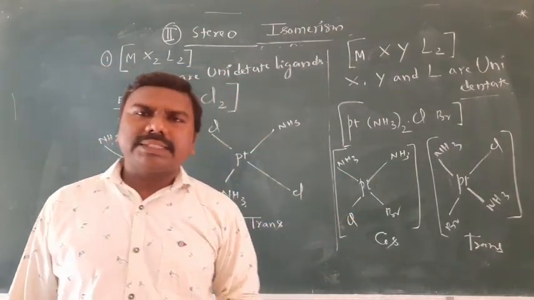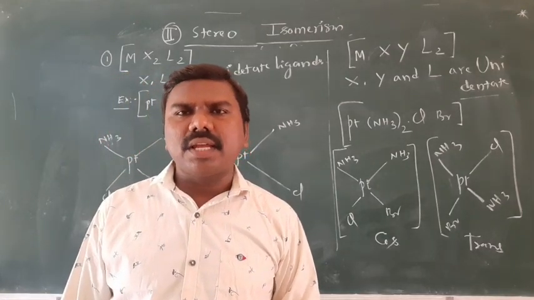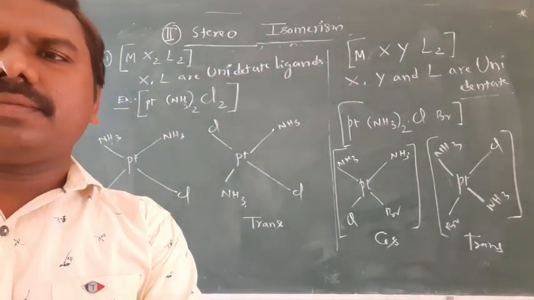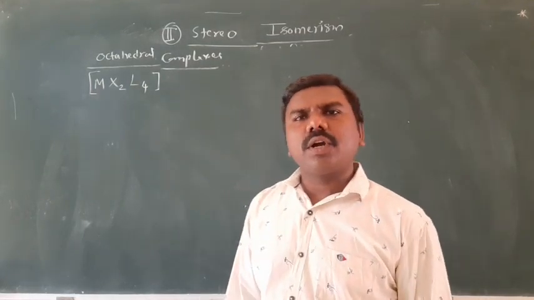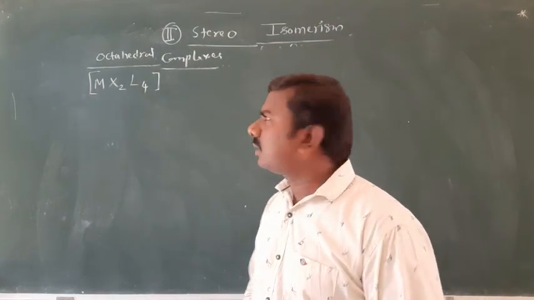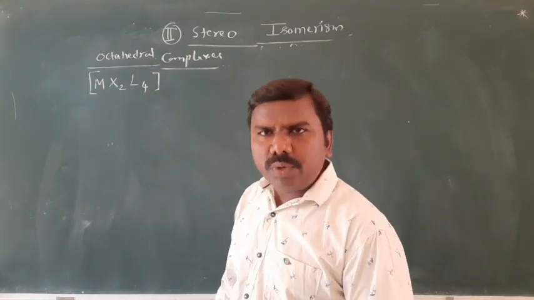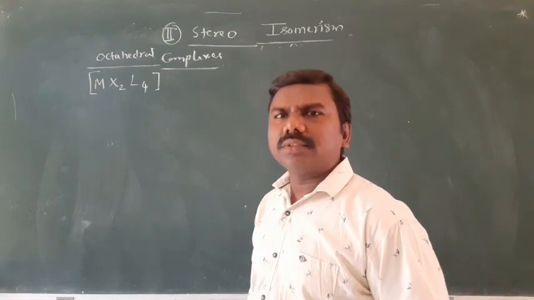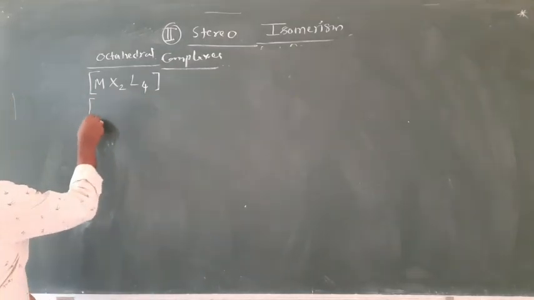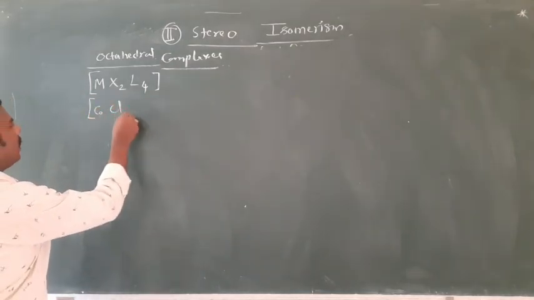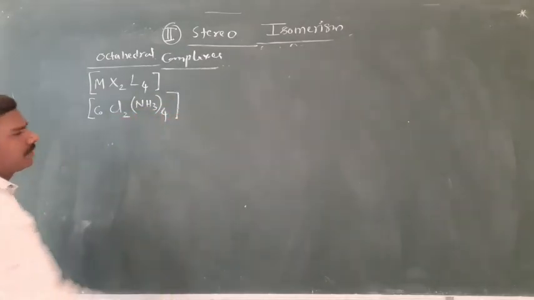In octahedral complexes also we can observe geometrical isomerism cis and trans. Okay students, in octahedral complexes coordination number is equal to 6. General formula is MX2L4. X and L are unidentate ligands. Only one donor atom is there. Example is Co, Cl2, NH3 4 times.